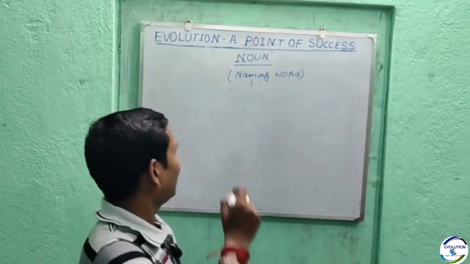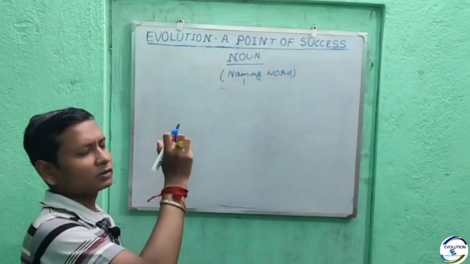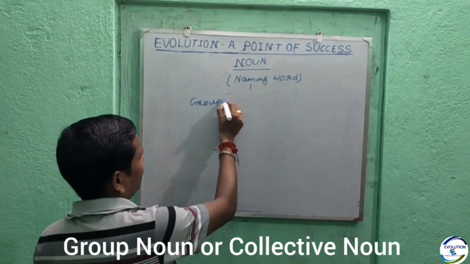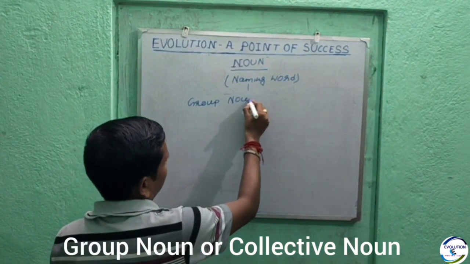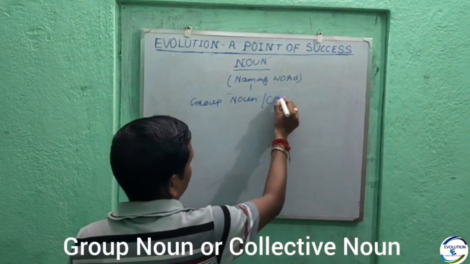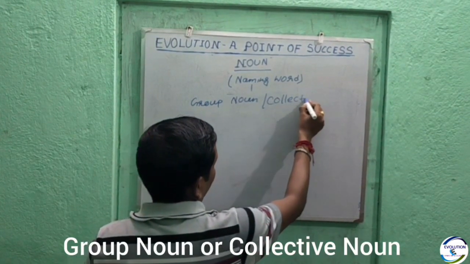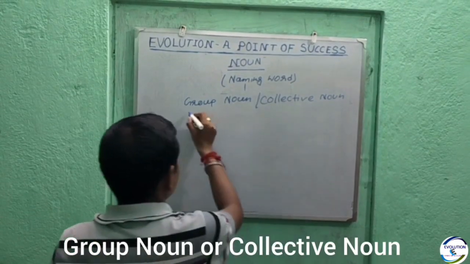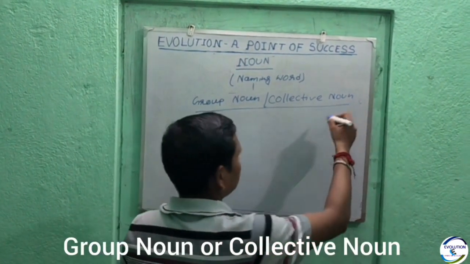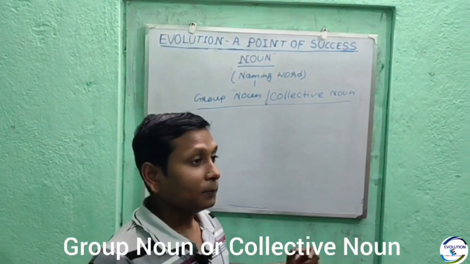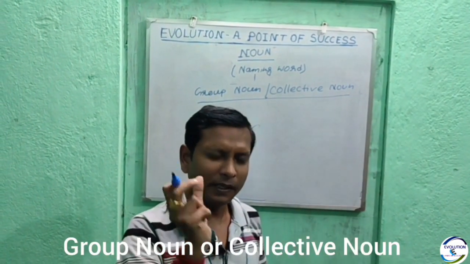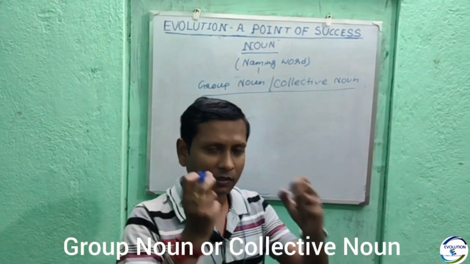So now I am going to describe group noun, or collective noun. Group noun or collective noun means many people, many together makes a singular form.